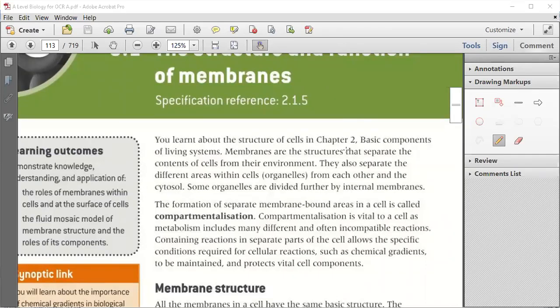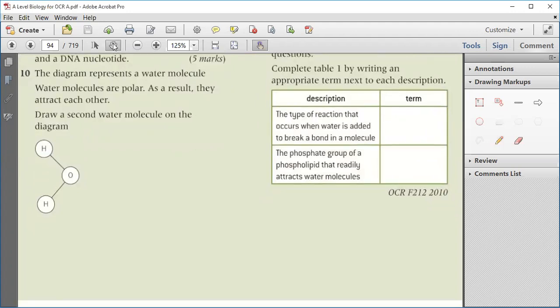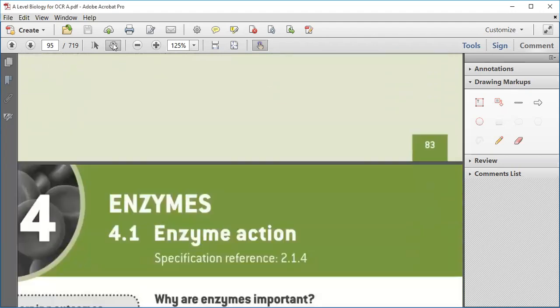Okay, so today we are going to start our new chapter, that is the fifth chapter, and our first topic is about plasma membrane.